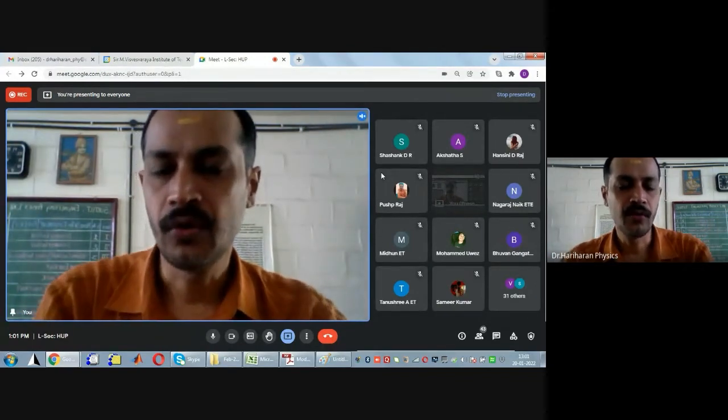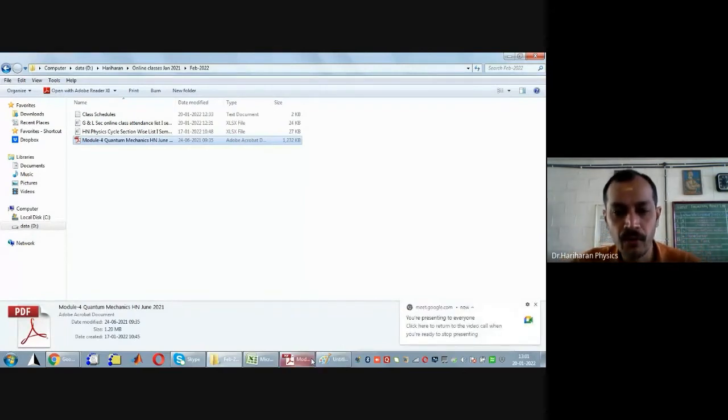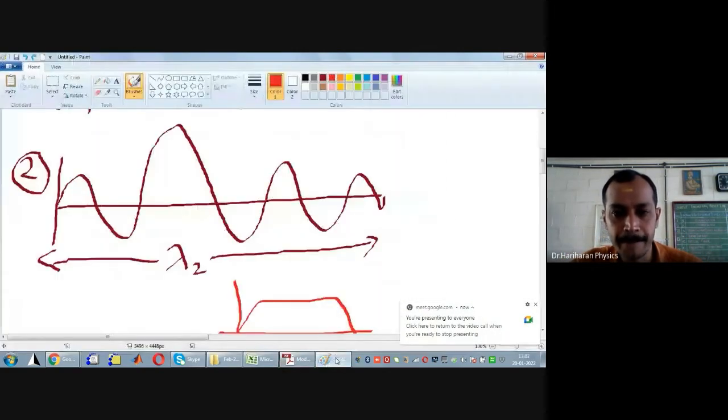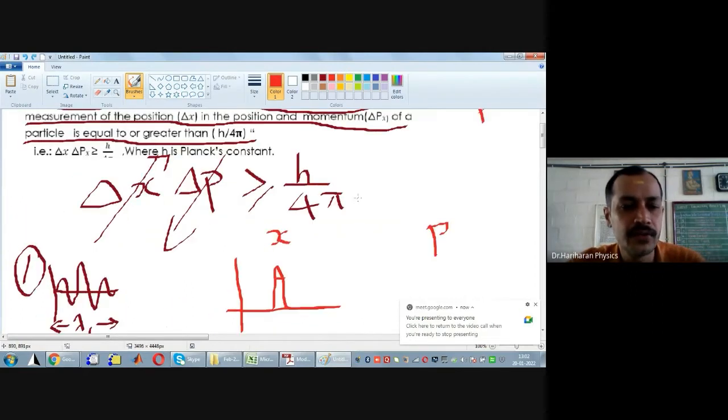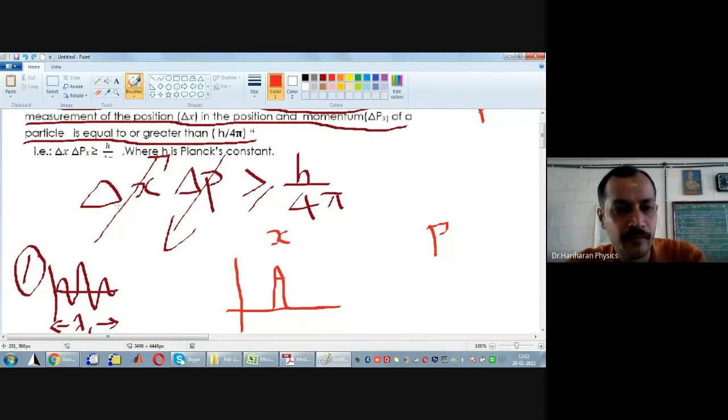Okay. So what does that boil down to? You can know the wavelength of the matter wave more easily in the second case because it is spread over a large distance. In the first case, it is difficult for us to know the wavelength.